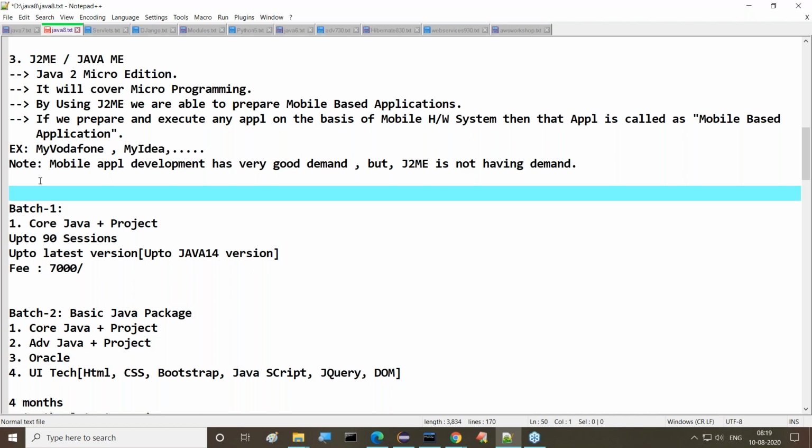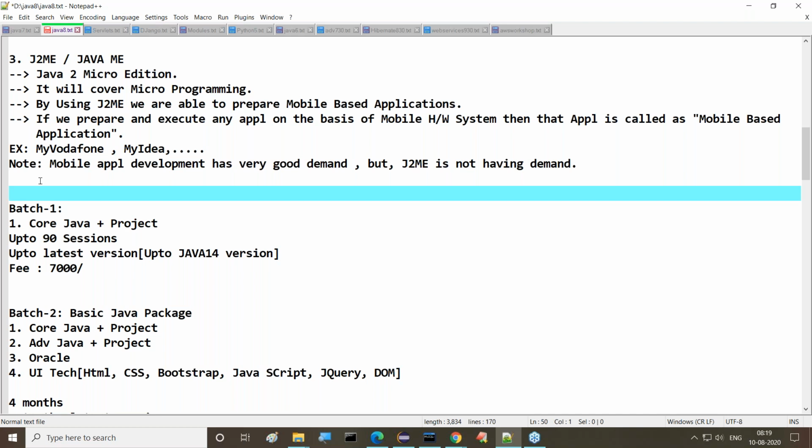Initially, when Java was introduced to the market, when J2ME was introduced to the market, very good demand was available for J2ME. If you knew at least the abbreviation for J2ME, we had some jobs outside. But later on, what happened? A number of alternatives became available. What are these alternatives now? Let's think about it.